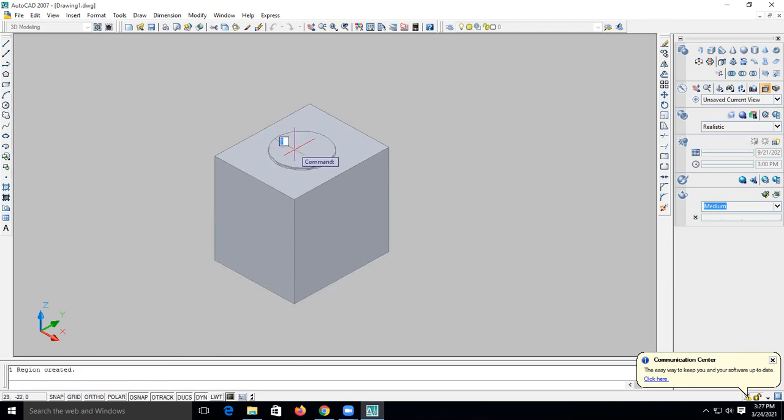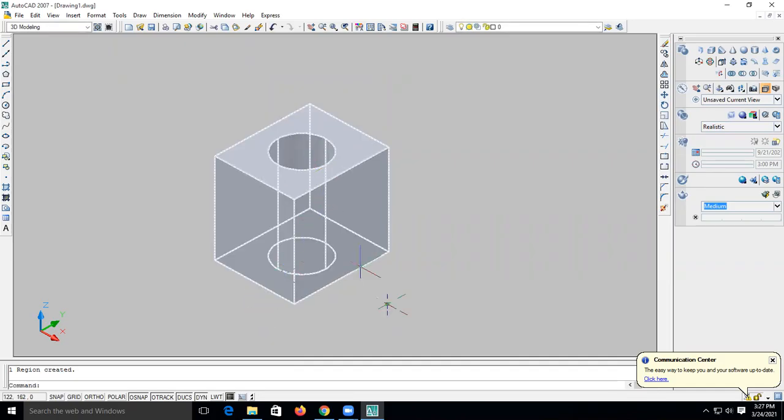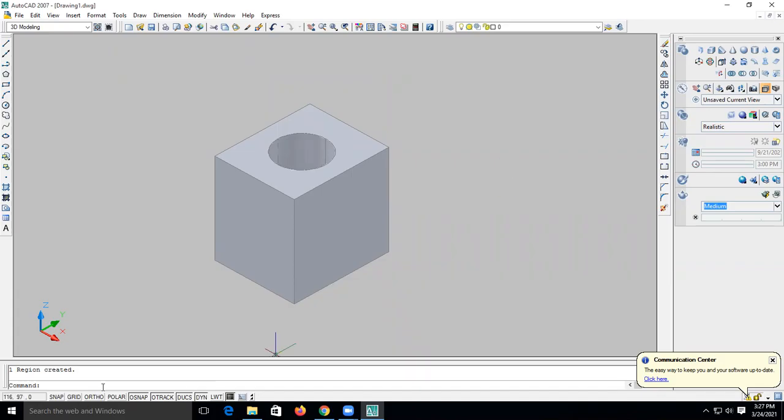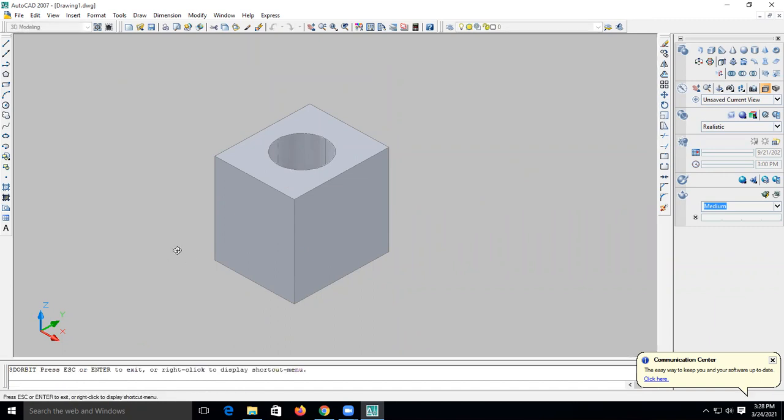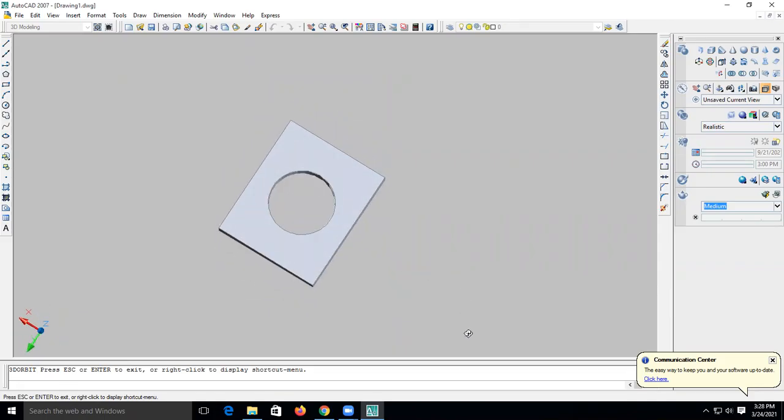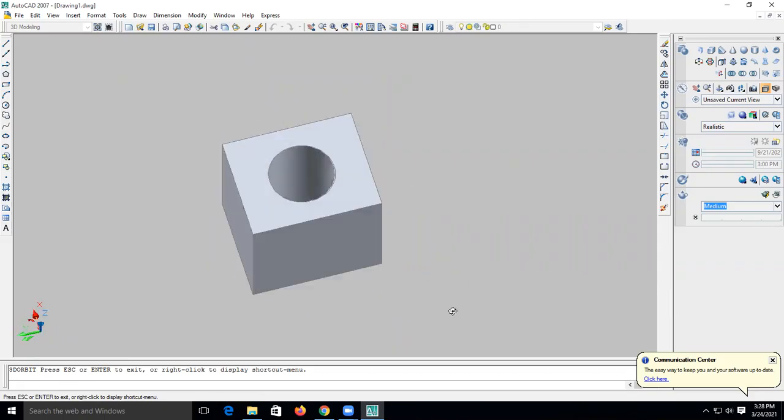You have to select inside it. As you select it and drag up, it will move up, or it can go down. As it moves up, an extra part will be created. If you go down, it will create the hole. See, it will make a hole. The hole is made here. To check it, just enter orbit. Okay, now you can see the hole. You can see the hole on top of it.